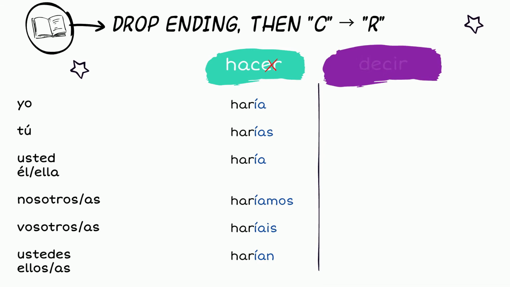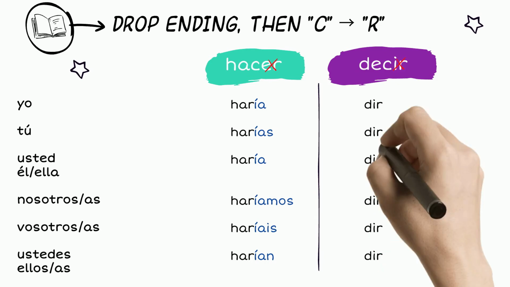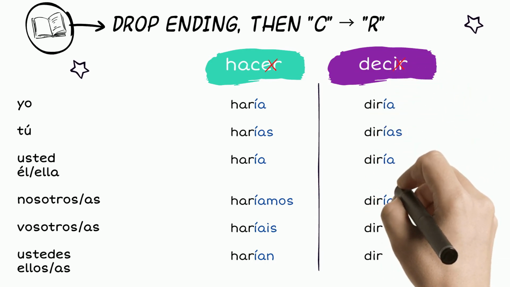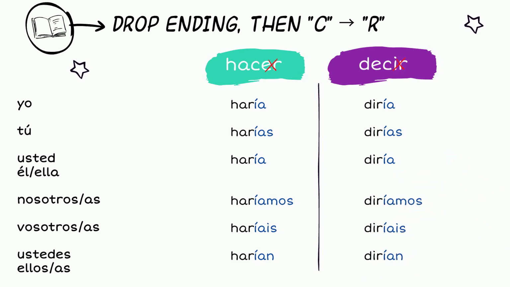Finally, decir. Drop the ending IR, the C changes to an R, and also the E changes to an I. Yo diría, tú dirías, usted, él, ella diría, nosotros, nosotras diríamos, vosotros, vosotras diríais, and ustedes, ellos, ellas dirían.